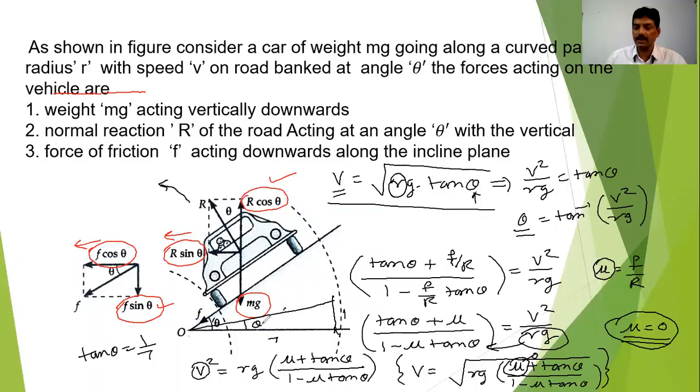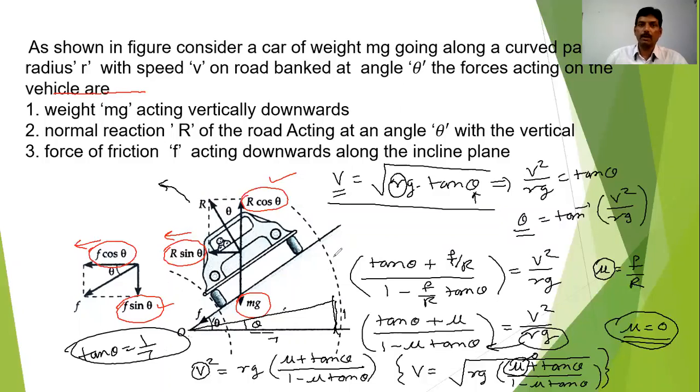Because if this is tan theta, then tan theta is equal to 1 by 7. So if 7 meter is here, then 1 meter will be like this. That is the meaning of tan theta being 1 by 7. That is nothing but the ratio here. So you can explain this in terms of the banking of road also.